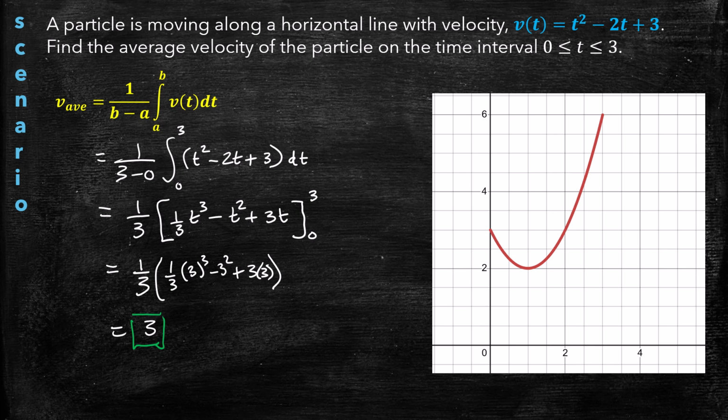So here's a picture, a graph of the velocity function. We can see that the velocity varies. It starts off at 3, and then it goes as low as 2, and then it steadily rises up to a maximum velocity of 6. So what does the average velocity mean? It means that on average, if this particle had just been traveling at constant speed, it would have gone at 3 units per whatever for the whole time period. So the average velocity just kind of averages out. And imagine if this particle just went at a constant velocity for the whole time period.